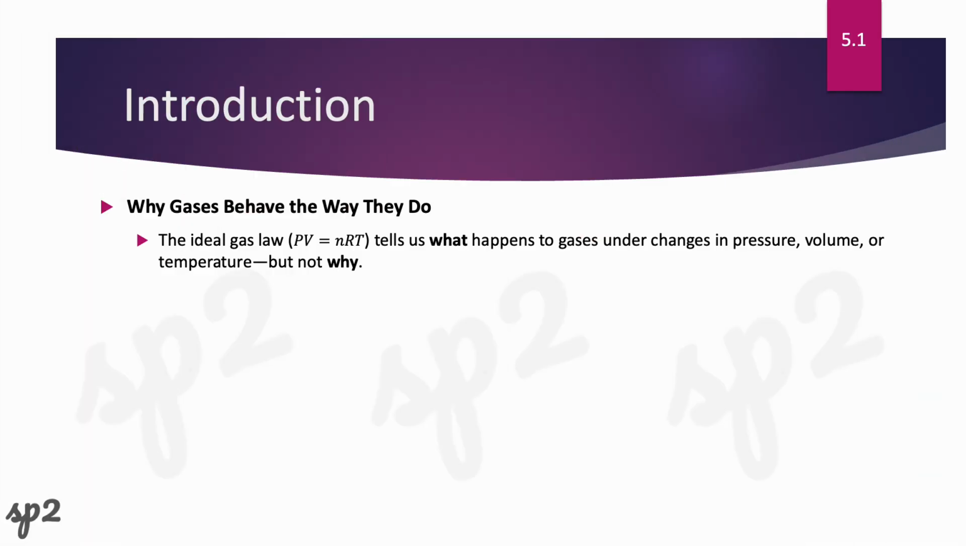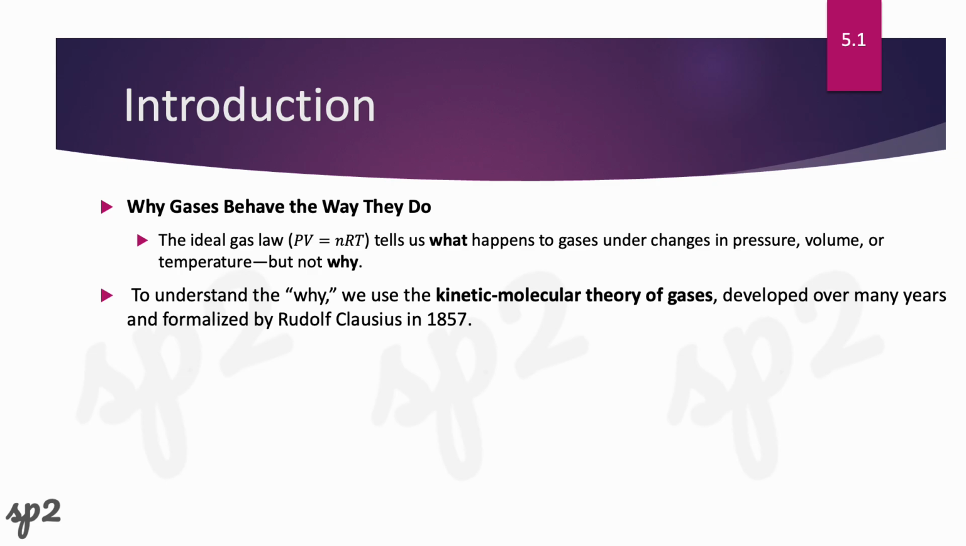Okay, so we have already talked about the ideal gas law, and we know that this law is always going to tell us what is going to happen to our gases if we are changing our pressure, volume, or even our temperature. But it's not going to tell us why exactly these things happen, right? To understand the why, we need to use our kinetic molecular theory of the gases, which has been developed many years ago. Okay, so let's take a look at the postulates or the assumptions that we have for this theory on the next slide.